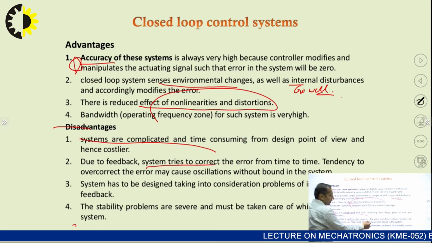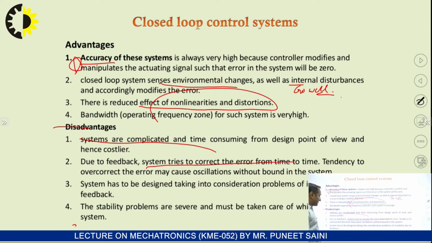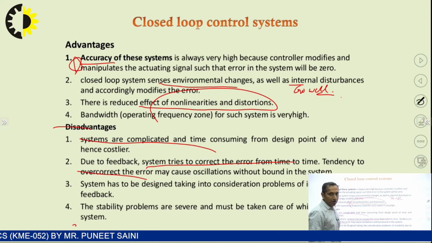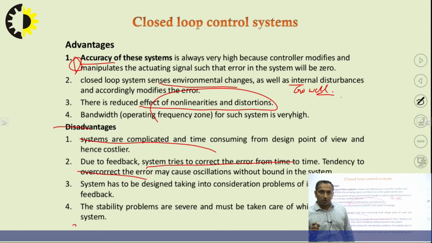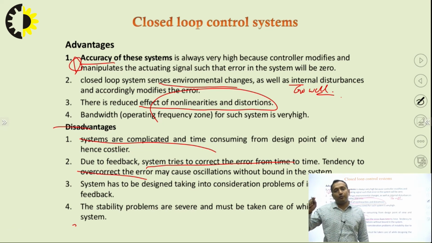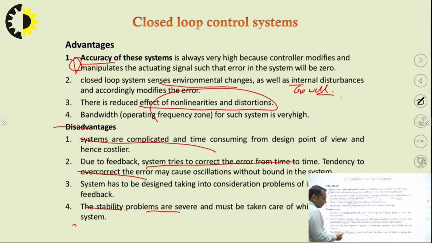The system tries to correct the error from time to time. Like I said, there is a tendency to overcorrect the error. Like if there is an error of a minute amount, like 0.001, and you have not fed the code correctly, then it will go on bouncing and bouncing and bouncing, and it will take quite a huge lot of time to give the correct output. The stability problem is severe and must be taken care of while designing the system, right?